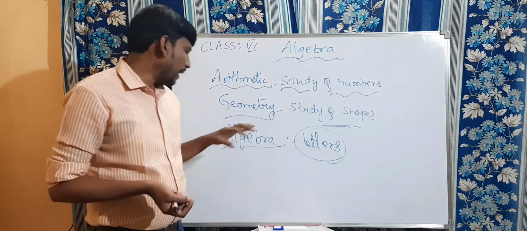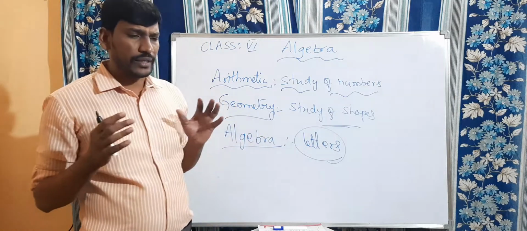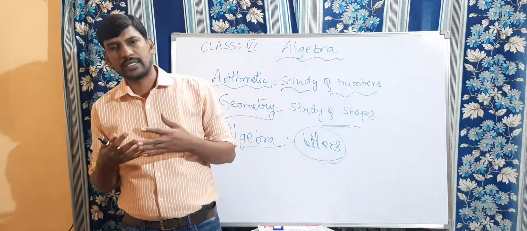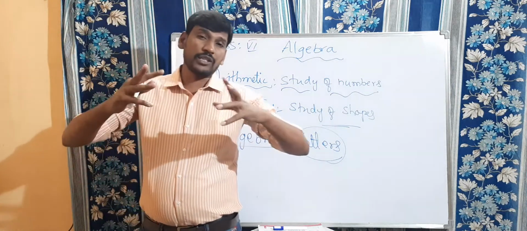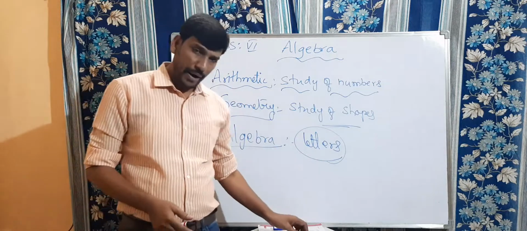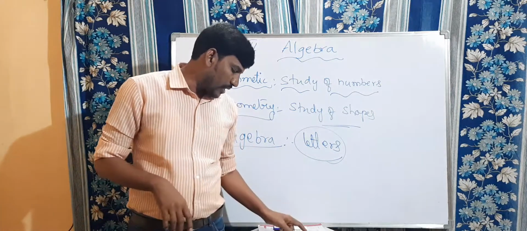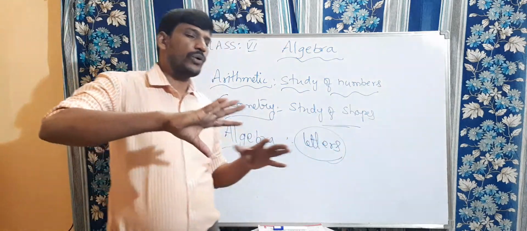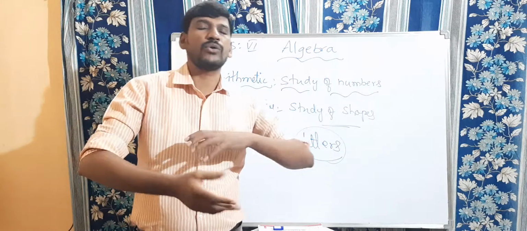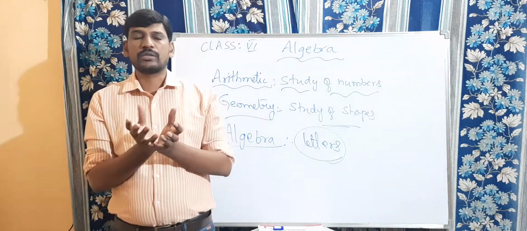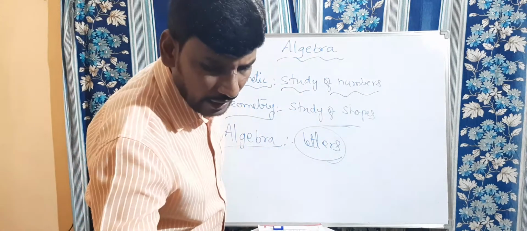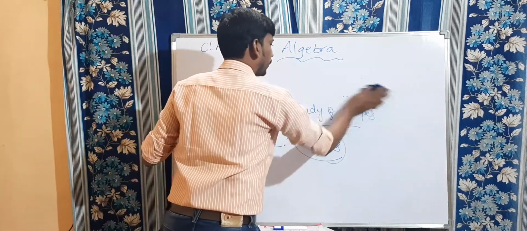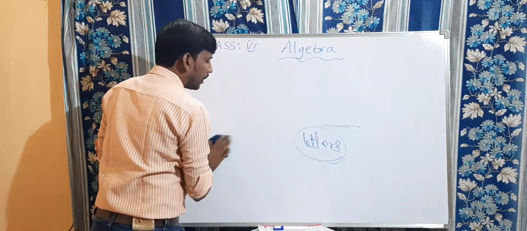Right, children? So mainly in algebra we use the letters of the English alphabet. We create some rules, write some formulas, and create algebraic expressions and their properties. We'll start with simple examples: how to use algebra, how to use letters, how to write formulas, how to create powerful tools by using these letters. Basically, here we are going to introduce a word, variable, and one more word, constant.